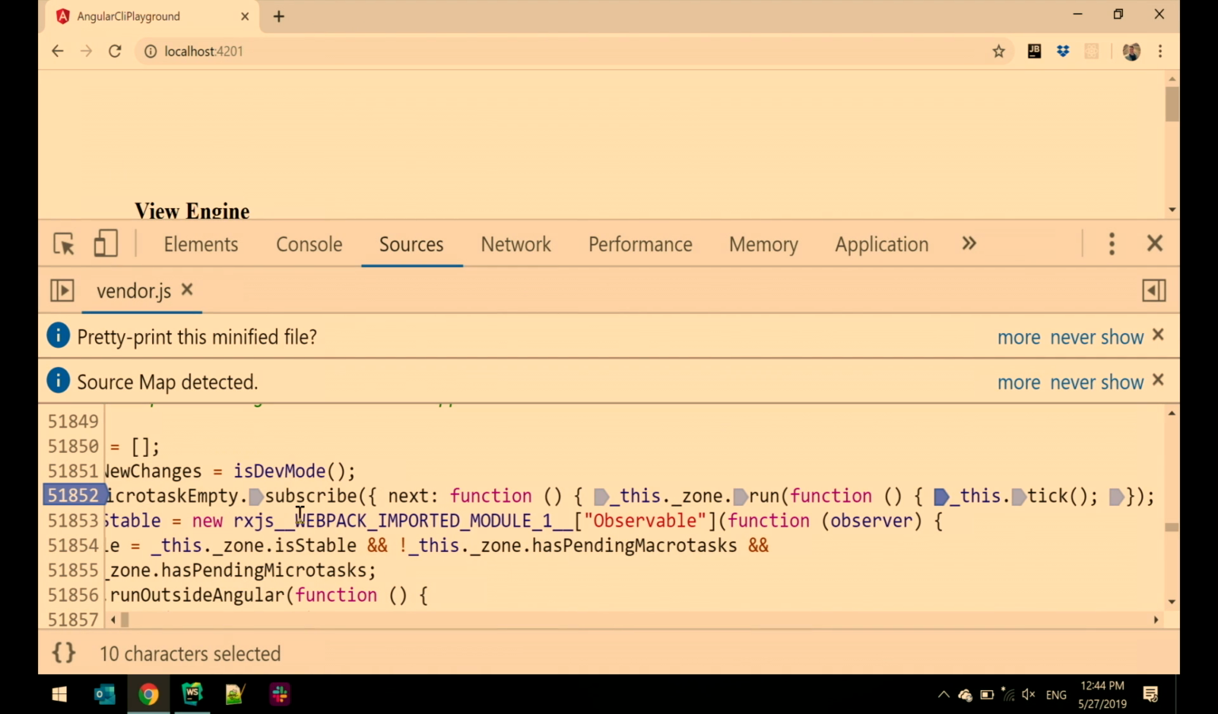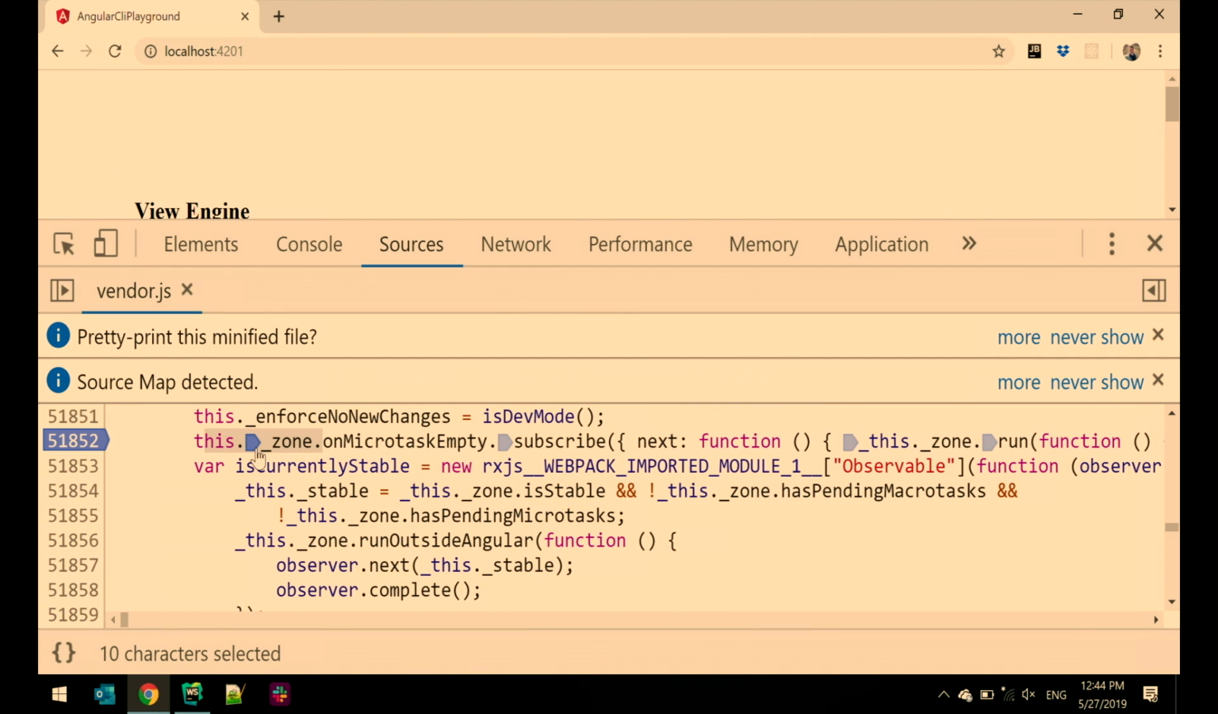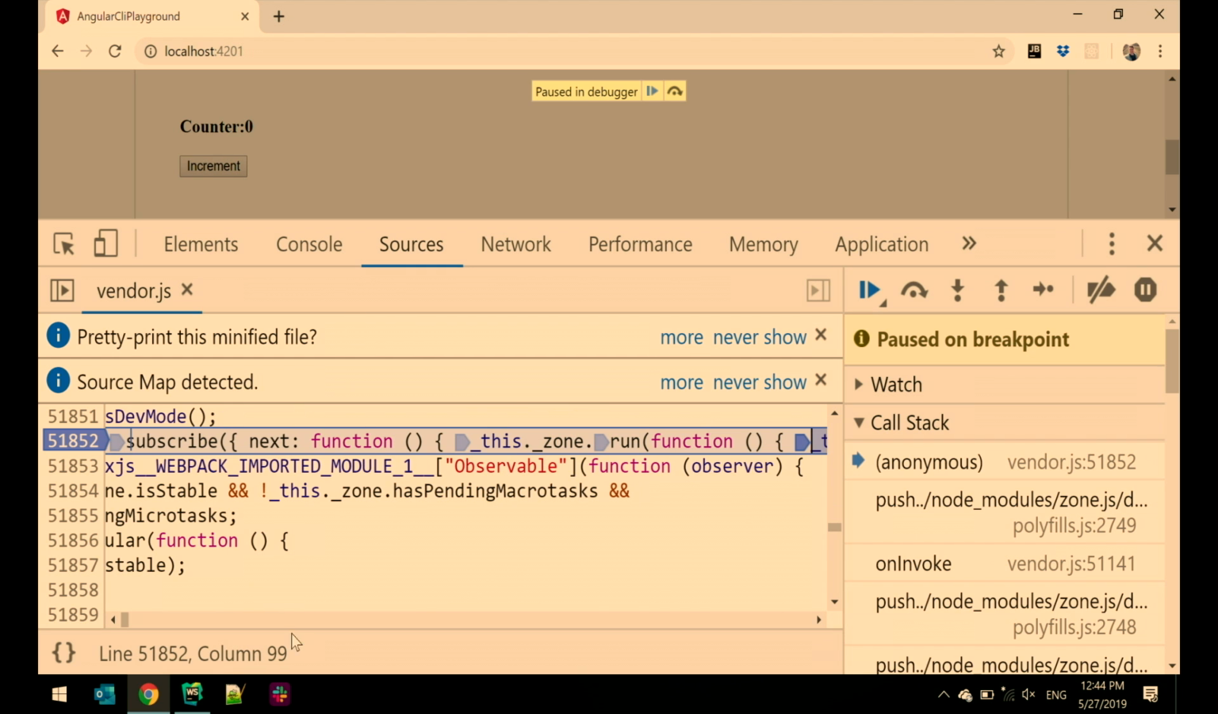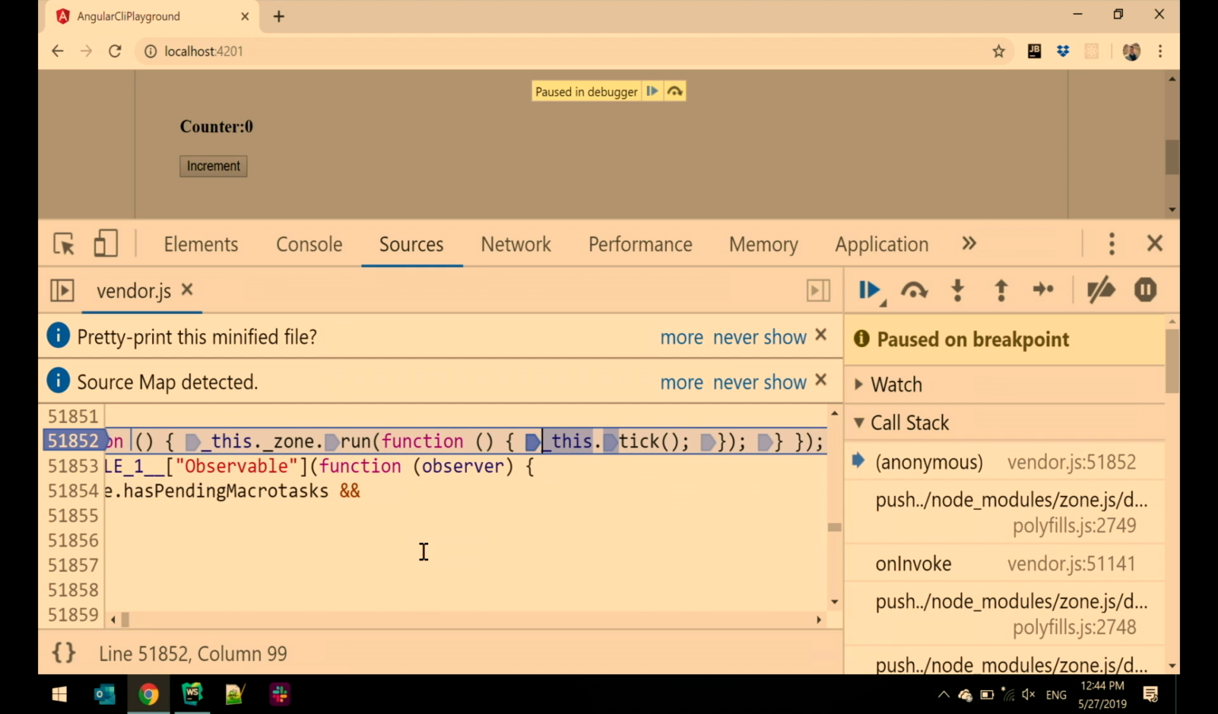What I'm going to do here is click on the button and show you what will happen. You see I click on the button, and this is where we stop, right? The event was triggered by zone.js, which was intercepted by NgZone. And now the framework is ready to start executing change detection. Okay, cool.